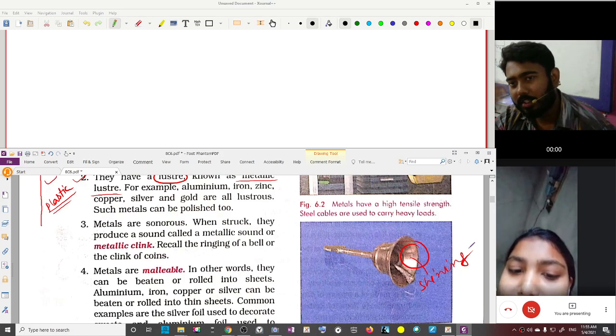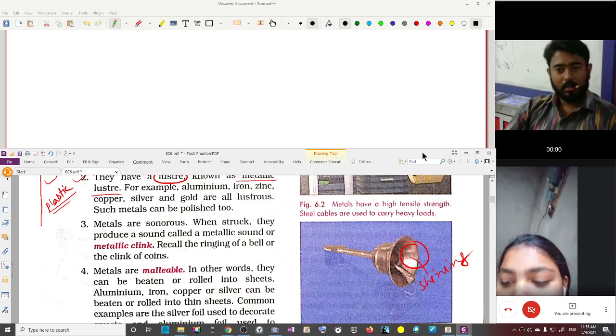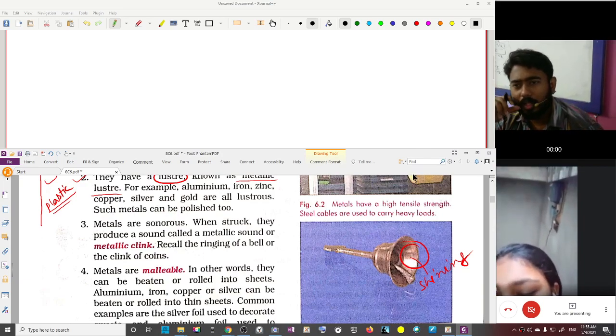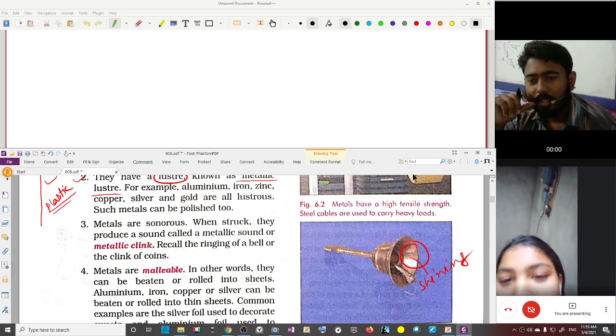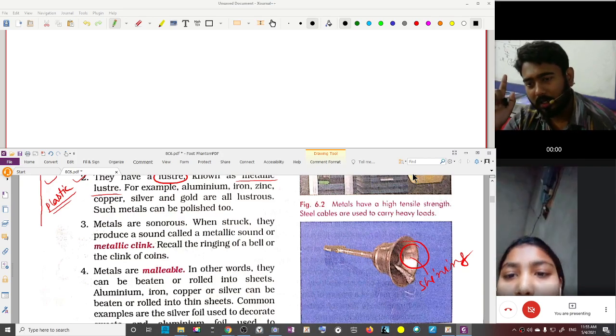Luster means metals shine in their own way. Does coal shine? No. Coal is made up of carbon. Does carbon shine? No, carbon doesn't shine. Is that clear?